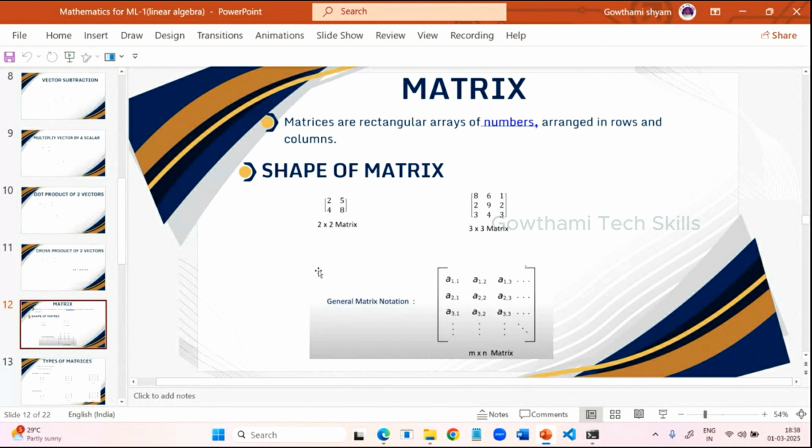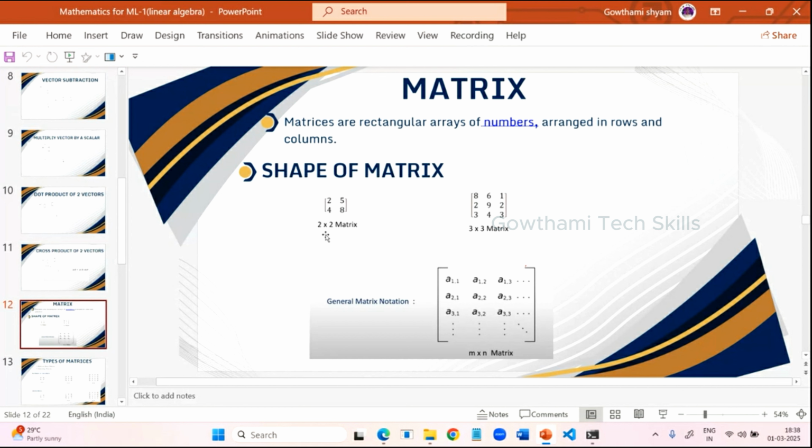I already said that a matrix is a combination of vectors, where it contains rows and columns. To know how many rows and how many columns are present, we can simply use the shape property on that data set. When you have two values in the first row and two values in the second row, we can say it's a 2 by 2. This mathematics comes from the NumPy library only. I already said NumPy is nothing but mathematical calculations. We are going to work majorly on the NumPy library here.